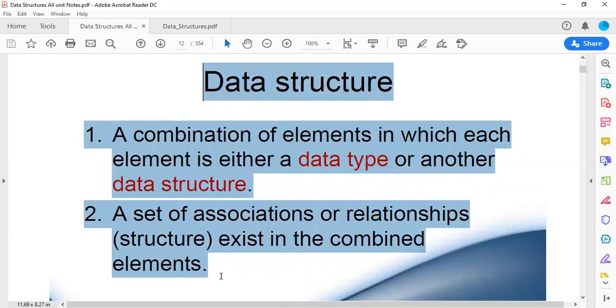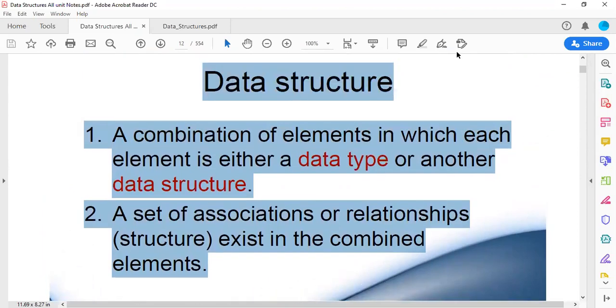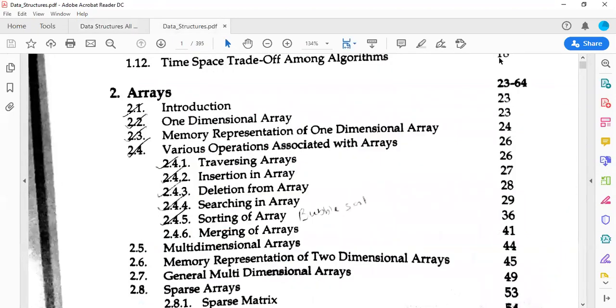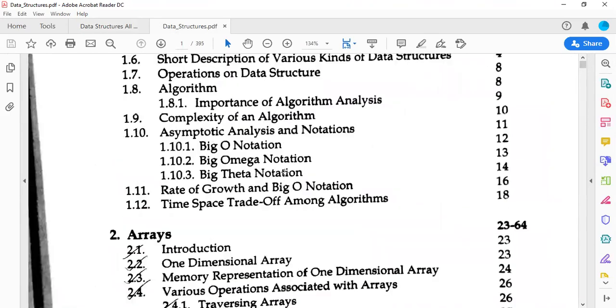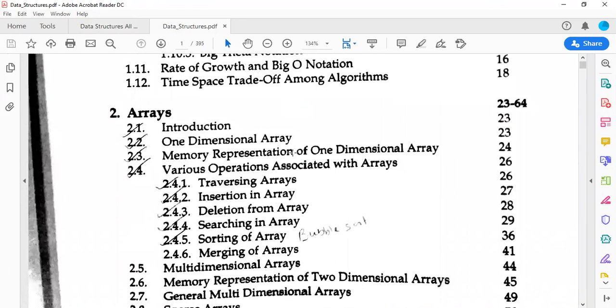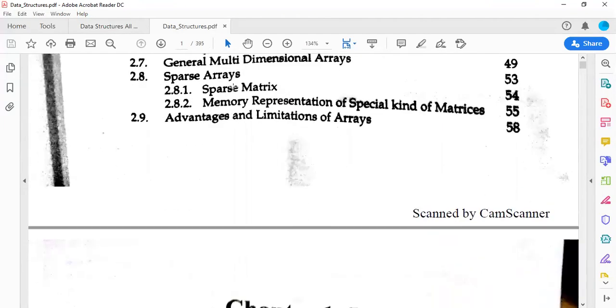So this book or the PPTs I am referring to are directly downloaded from educlass.com. You can directly download, don't worry. I have another PDF of data structure. This is a university reference book given by Mumbai University. So you can see this syllabus is in detail. You can refer to this book.